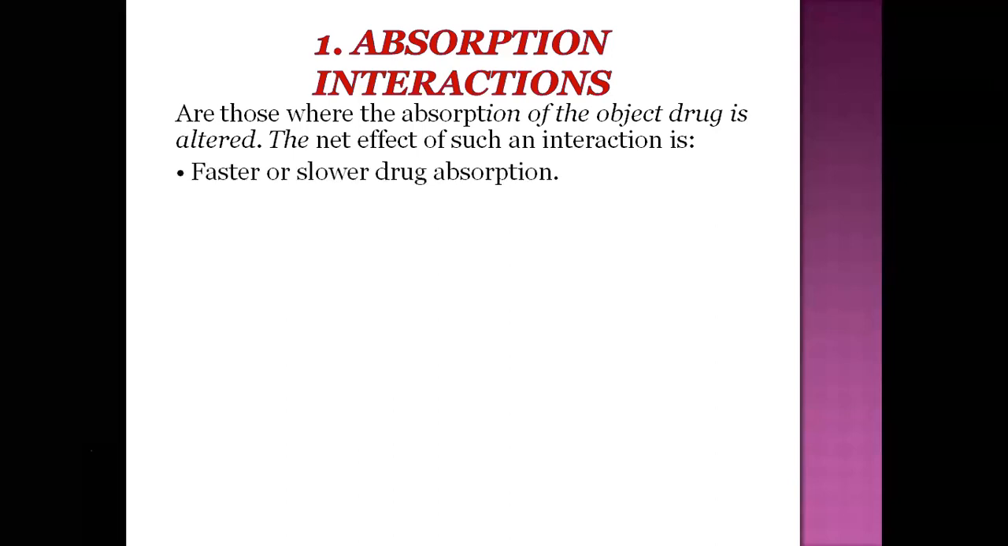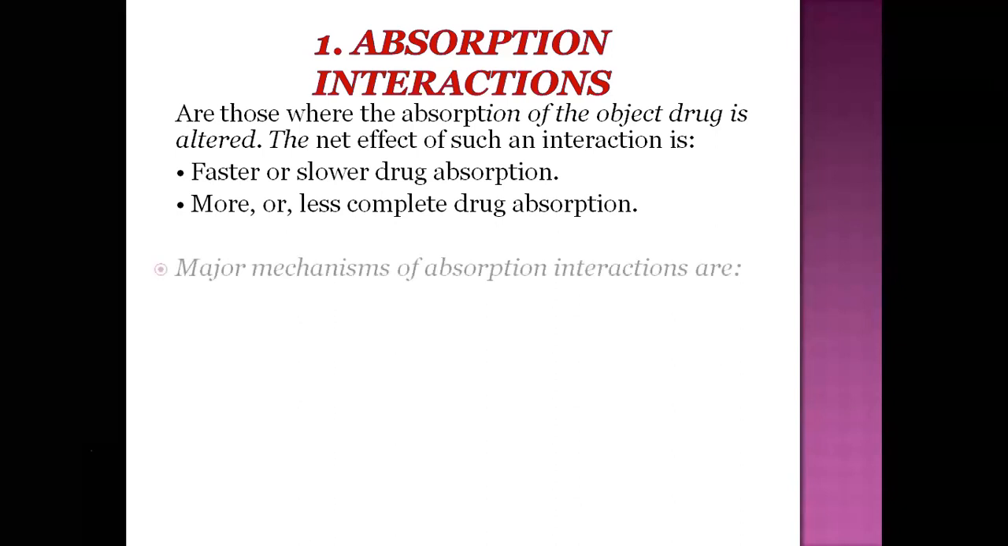The net effect of such interaction is either faster or slower drug absorption, or more or less complete drug absorption. These are the net effects of absorption interaction. When a drug enters the body, its absorption is either fast or slow, depending on the nature of the drug, or there is complete or incomplete absorption of the particular drug.